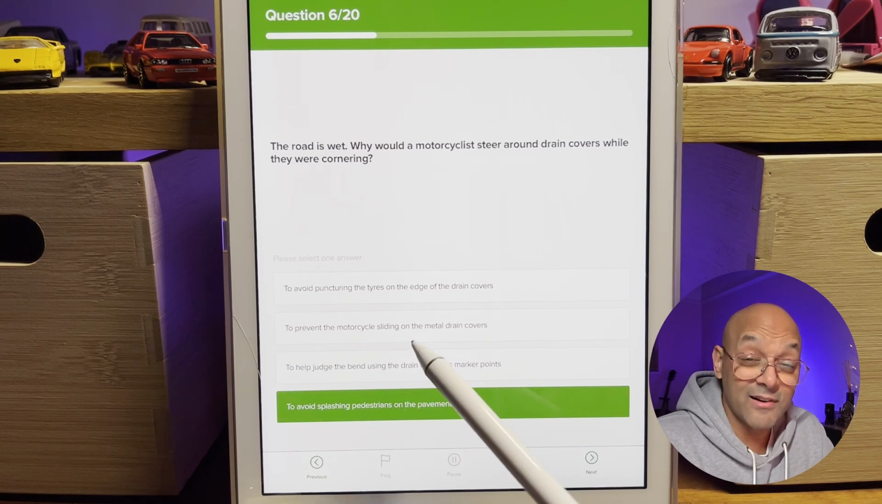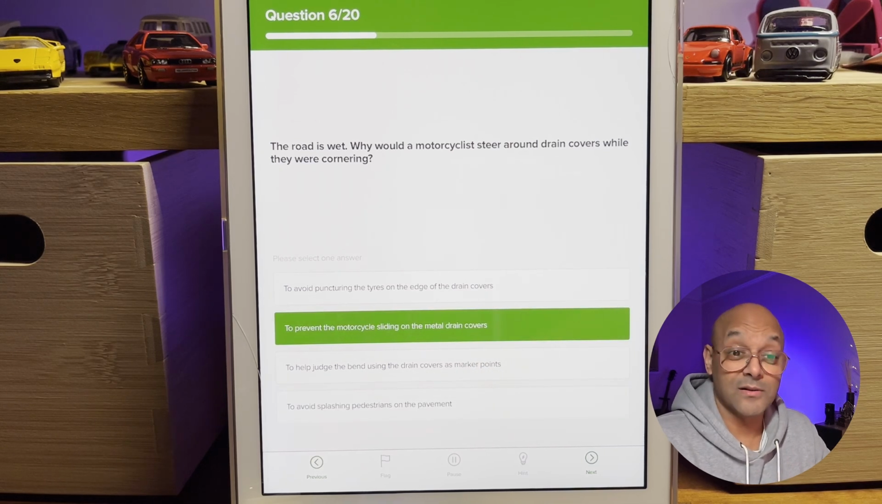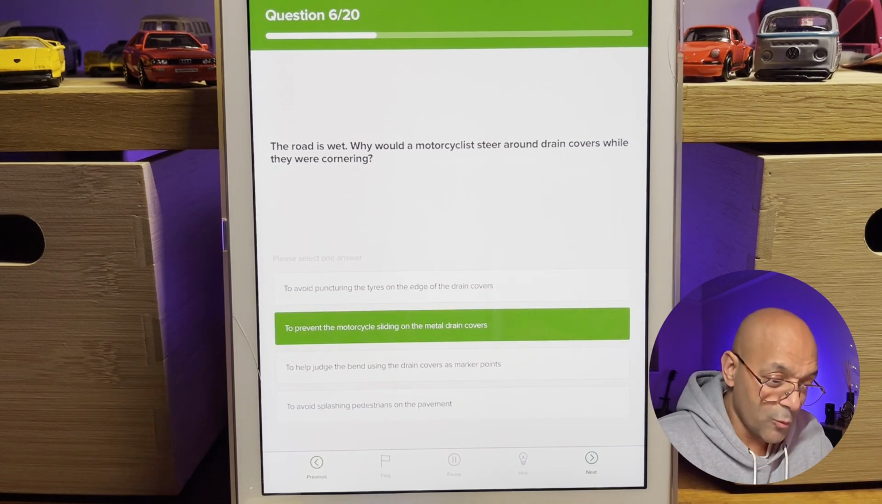But yeah, generally the safety option would be to prevent a motorcycle from sliding on the metal drain covers when it's wet. Yeah, we're going to go with B.